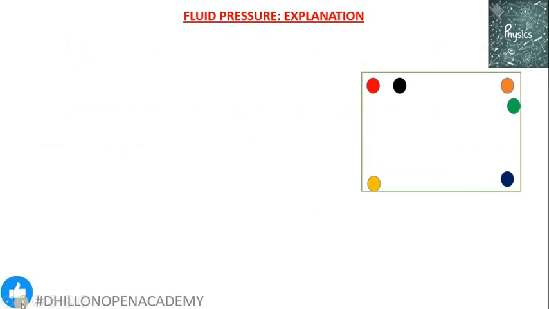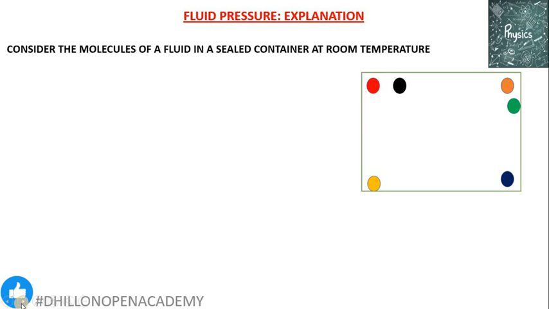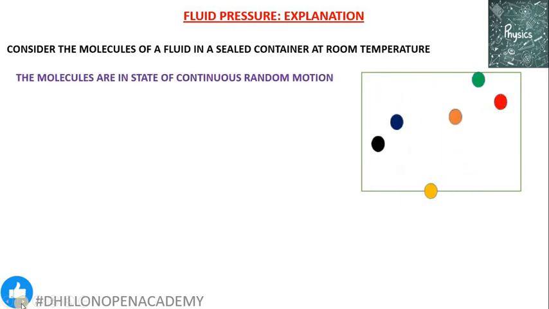What is the reason for this? Why does it exert pressure not only at the bottom but also on the sides? We know that a fluid contains a large number of molecules. So here we have a sealed container in which a few molecules are present. If we consider these molecules in a sealed container at room temperature, they are all in a state of continuous random motion. That means they will be moving randomly in all possible directions